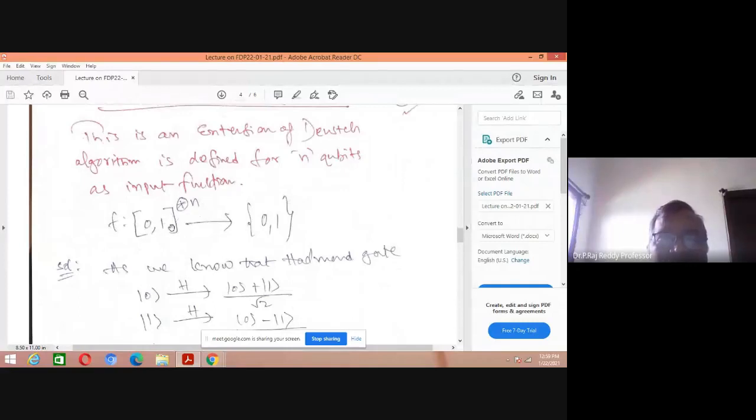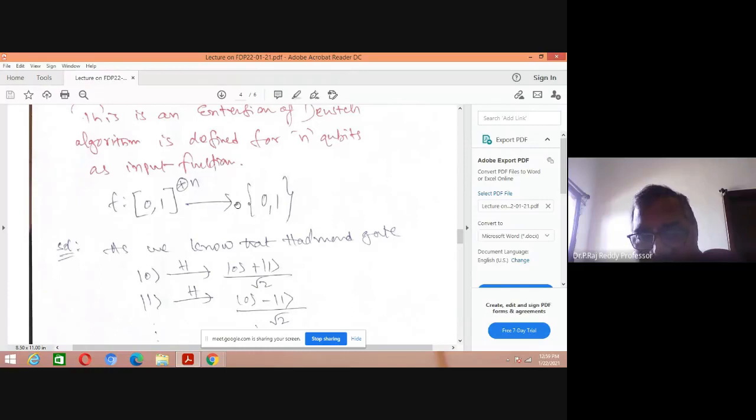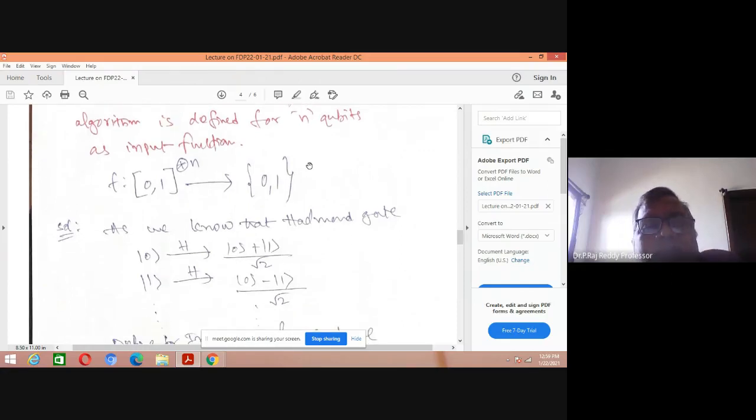Say you are taking 0, 1 as a string, n number of times. 0 you are taking n number of times, and 1 if you take n number of times, 1 only. Is it or not? So that is the output you have to get, 0, 1. With the help of a single call, you have to know that many outputs. That is the advantage of quantum computing. Is it clear? Now, how do we build up this mathematical model? Computer scientists call this mathematical model a black box or oracle function.